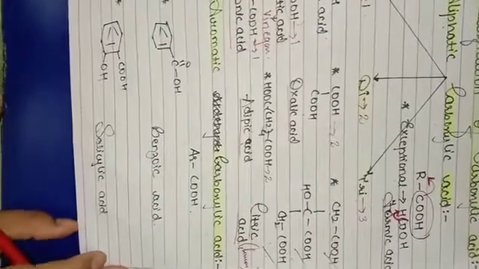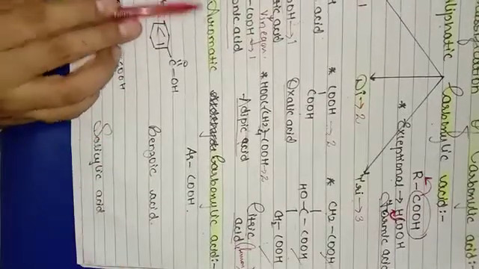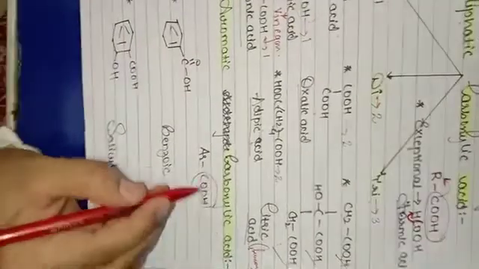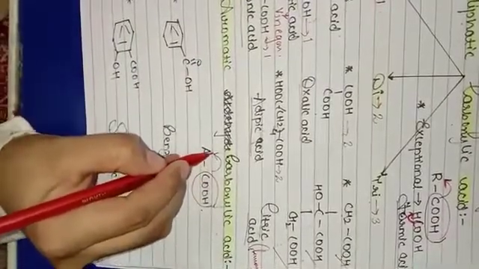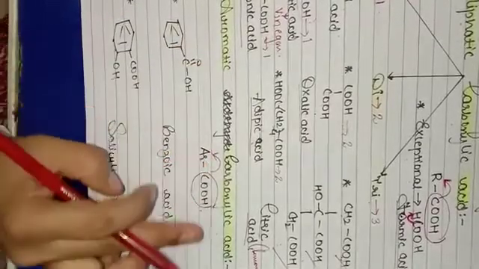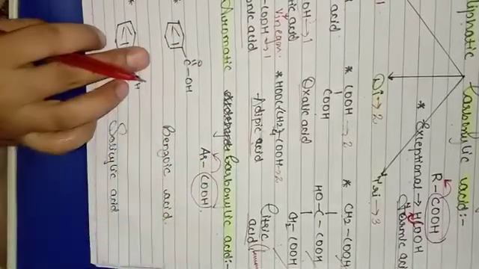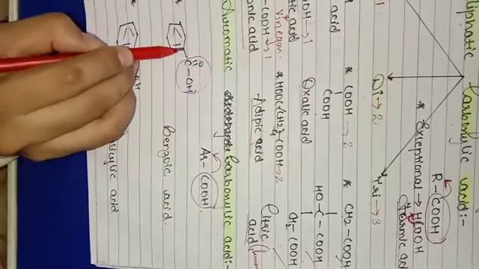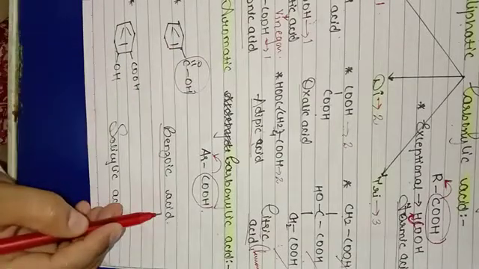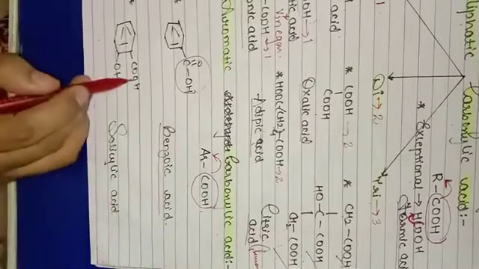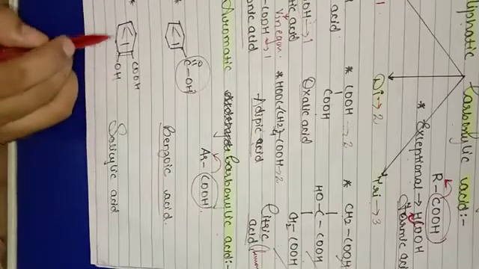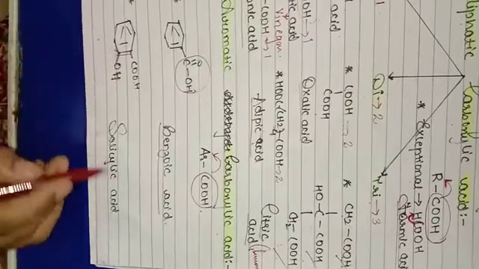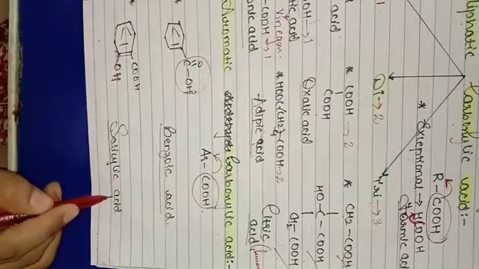Now the second classification of carboxylic acid is aromatic carboxylic acid. When the functional group is attached to an aromatic compound, that is your aromatic carboxylic acid. Here the COOH group is attached to benzene. So that is your benzoic acid. Another example, the COOH group is attached to benzene and one more OH group is attached to benzene. The name of the compound is salicylic acid.